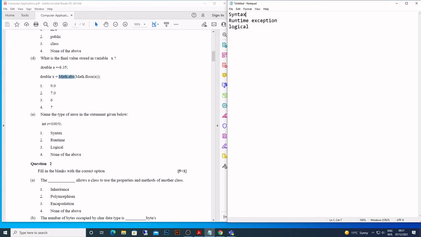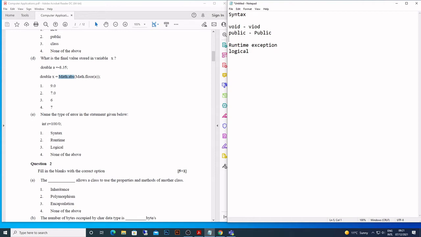So what is a syntactical error? When we make an error in the syntax of words. Like void is a keyword. Instead of writing void, I write VIOD. I made a mistake. Or I have, say, public, and I write PUBLIC like that. So this is wrong. As you know, Java is a case sensitive language.